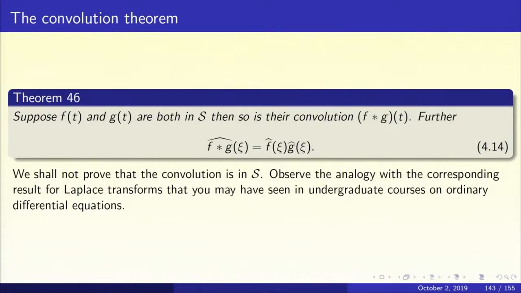Now, you must recall from your ODE courses the convolution theorem for the Laplace transforms. If f and g are functions of exponential type, then the convolution of fh and gh, where h is a Heaviside function, is also of exponential type. Further, the Laplace transform of fh convolved with gh is the Laplace transform of fh into the Laplace transform of gh.